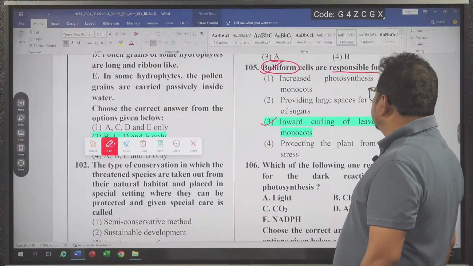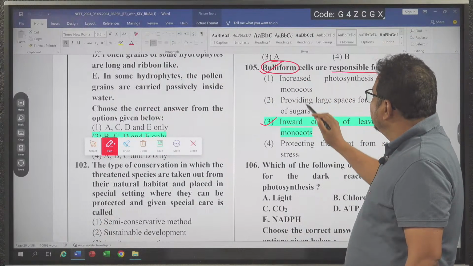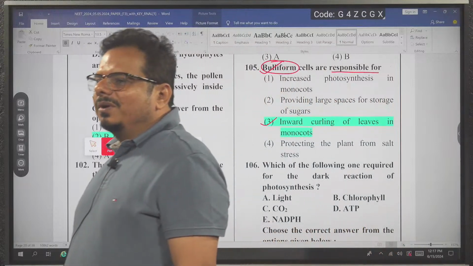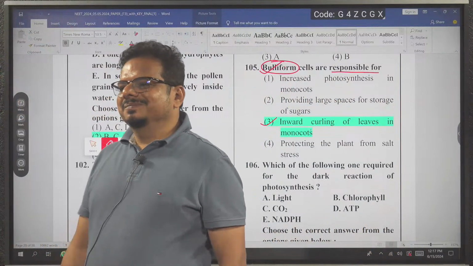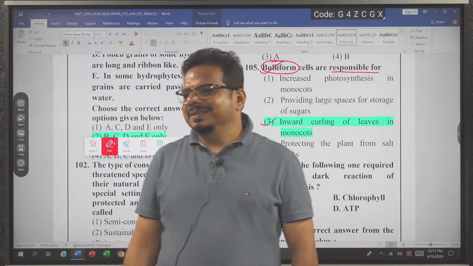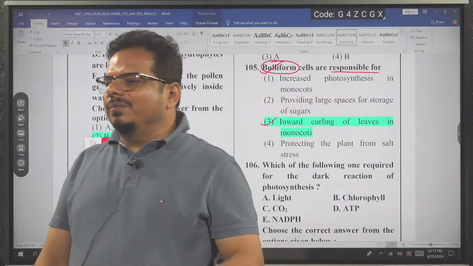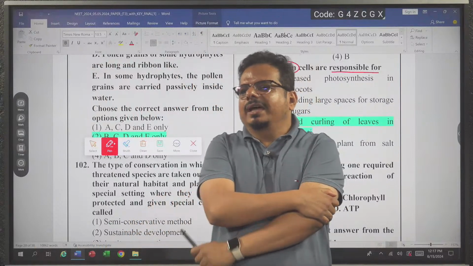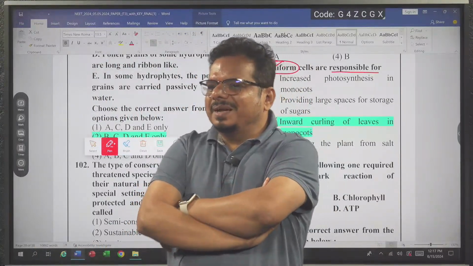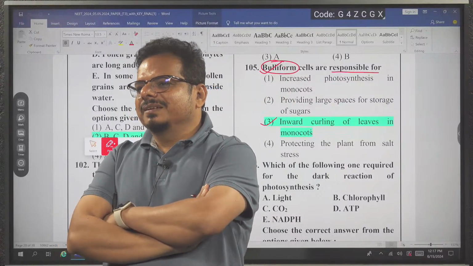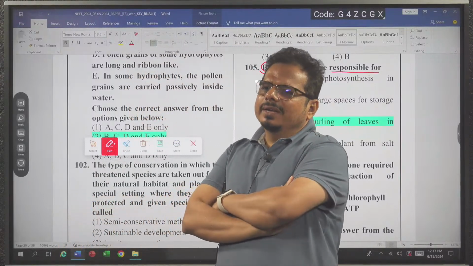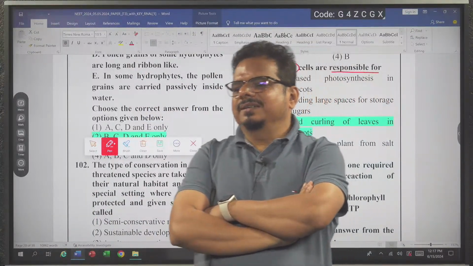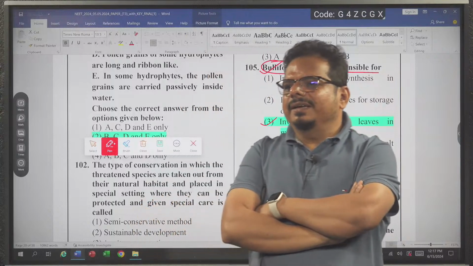So I am asking a question. If a bulliform cell is not present in dicot, what kind of adaptation is there in the dicot to reduce loss of water? Tell me, answer it. Then what kind of adaptation does a dicot have to reduce the loss of water? Who will answer it? I am waiting for a response. Monocot did the curling; it reduced the surface area. What is dicot doing to reduce loss of water? What adaptation is there in the dicot? Here curling occurs. There,